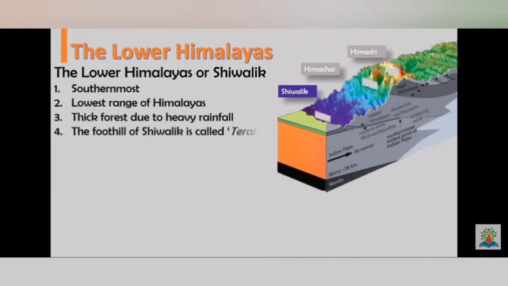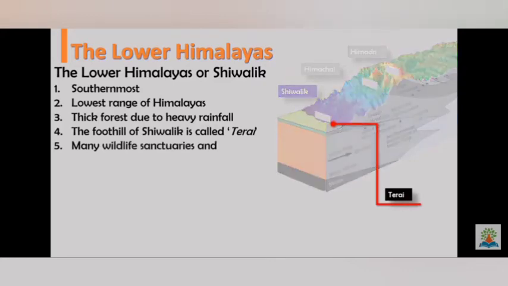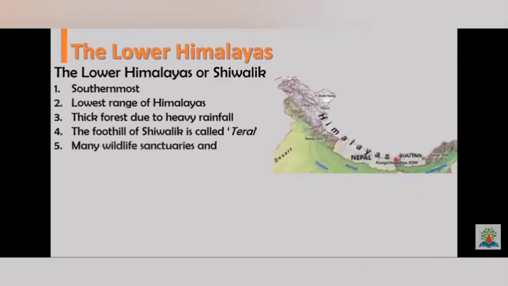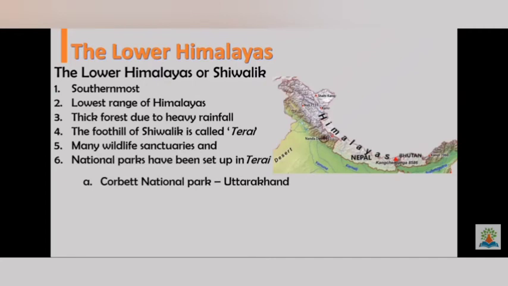It has thick forests due to heavy rainfall, and the foothill of Shivalik is called Terai. Many wildlife sanctuaries and national parks are there in this Shivalik range. One is the Corbett National Park, which is in Uttarakhand. Here, Dudhwa National Park, which is in Uttar Pradesh.